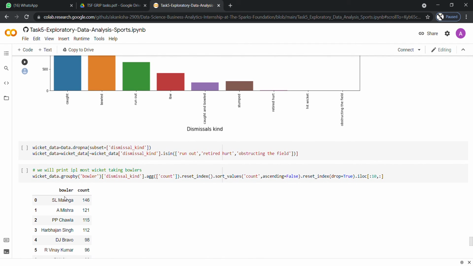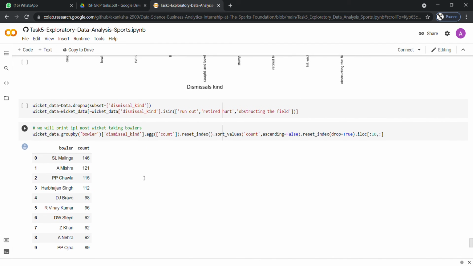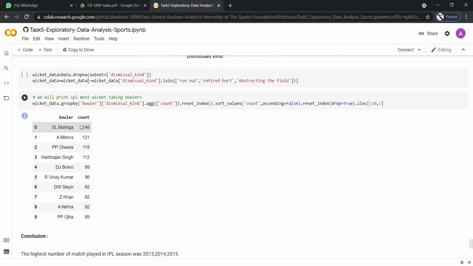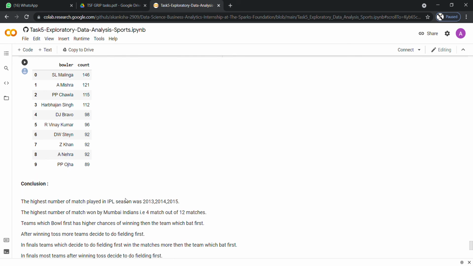Then we will be taking here the wicket taking bowlers, Malinga being the highest, and I think that is it for the task. Thank you.